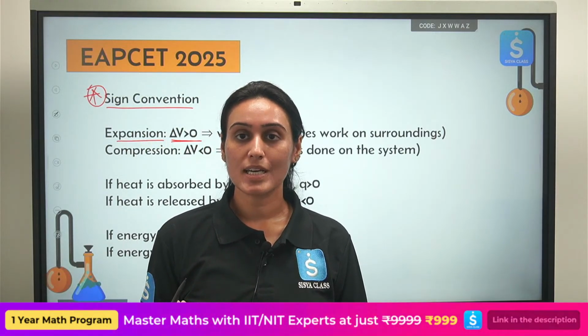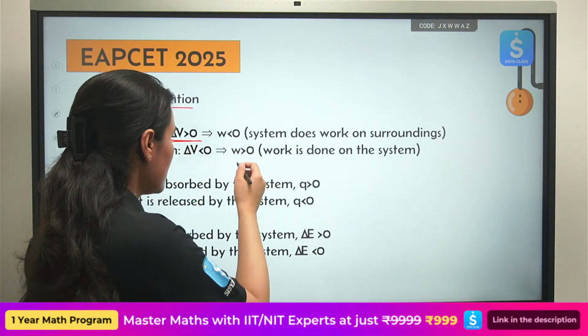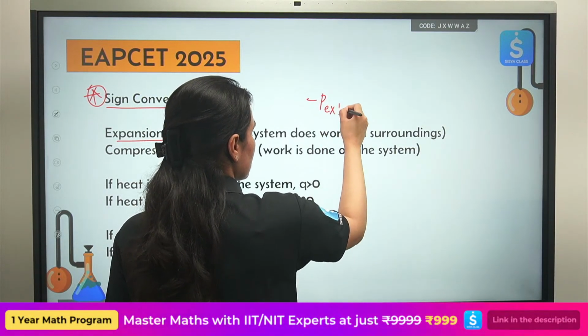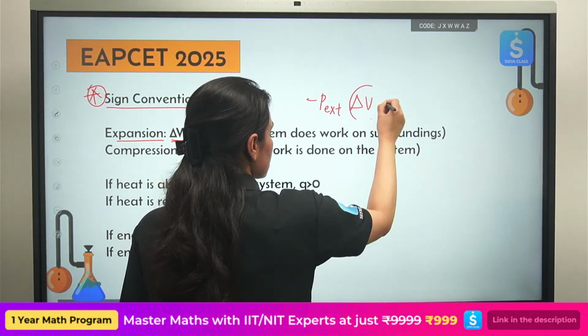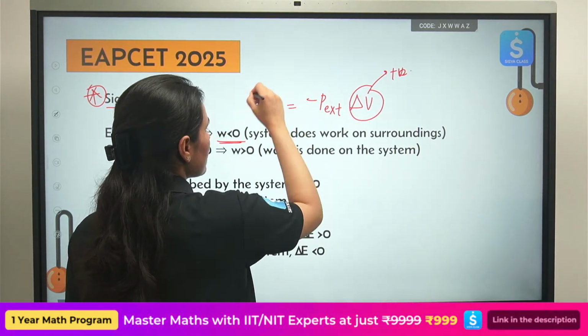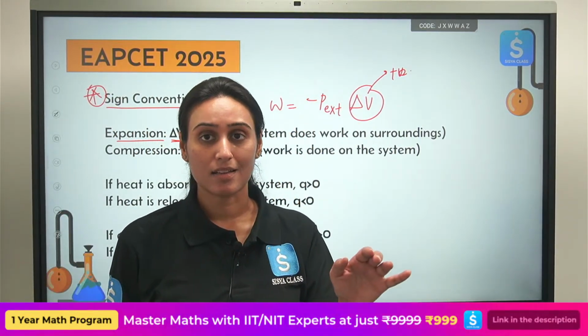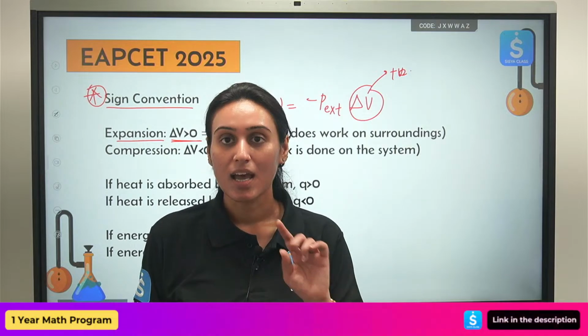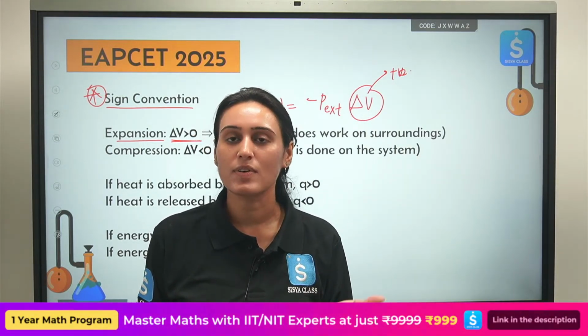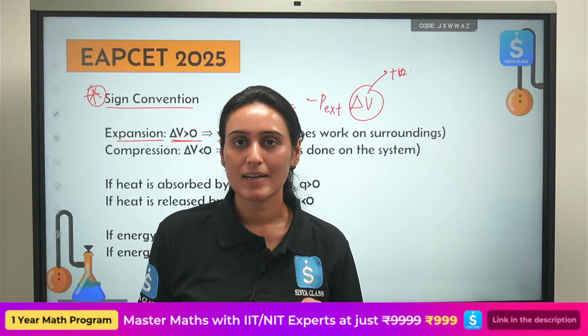So what about work done? Is it positive or negative? Work done is negative. Why? Minus P external delta V, right? If this quantity is positive, do we understand the overall term will come out to be negative? Again, common sense, no need to cram it. What you have to remember, if you substitute the values, obviously you will come to know whether it is positive work done or negative work done.